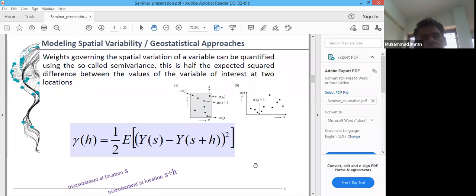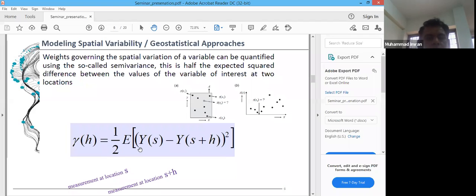Let's come to the geostatistical approaches for these tools. In geostatistical approaches, we use the semi-variogram or semi-variances. Semi-variances are basically the difference between the value of that variable at location s and its value at location s plus h, that is, the difference of the values of the variable that we are going to predict at certain distances.